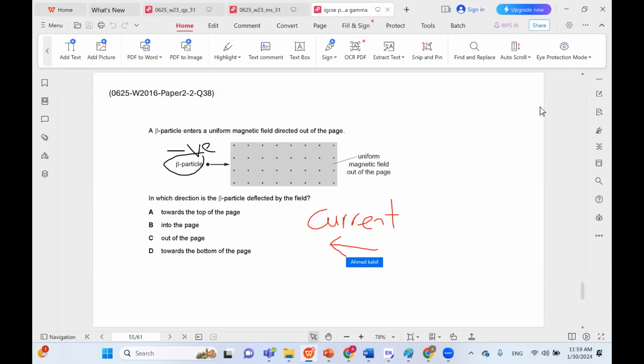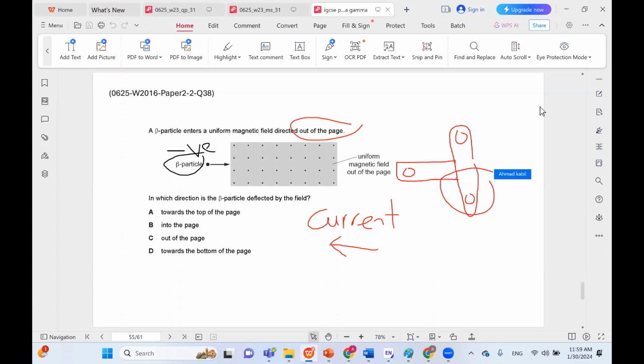So our middle finger should be pointed to the left. And the direction of the field is out of the page, so your first finger should be pointed towards yourself. So if you have a current to the left and your first finger is pointing out of the page, towards yourself, the thumb is definitely up. This is the only way it would work. Remember, this is not pointing downwards. This is more like towards outside of the page. So something like this would be a better representation.